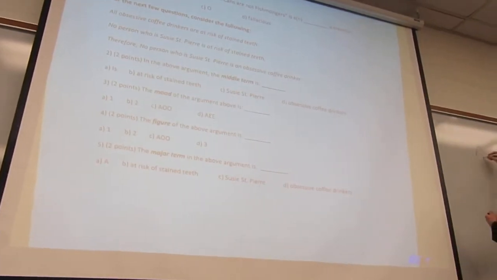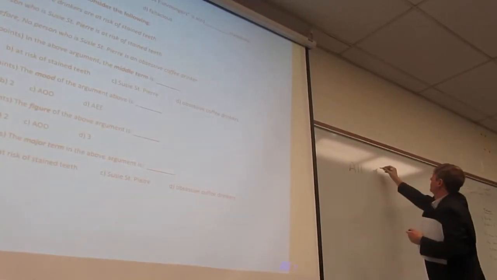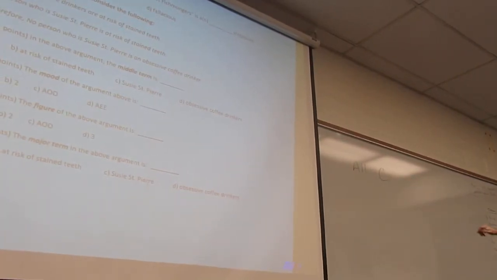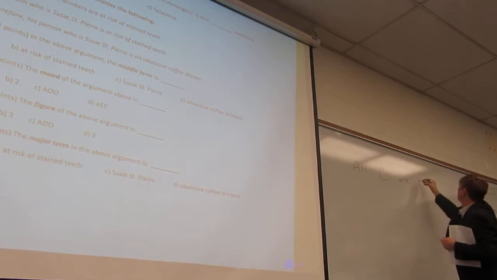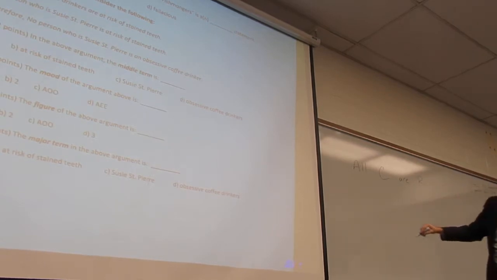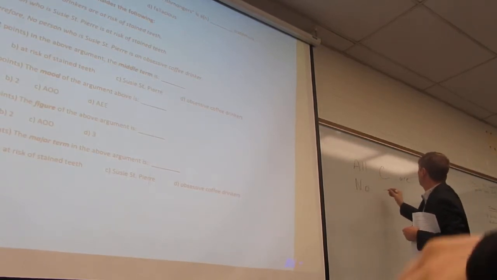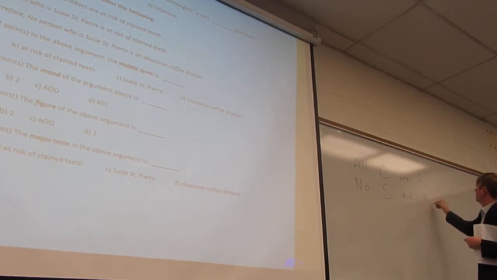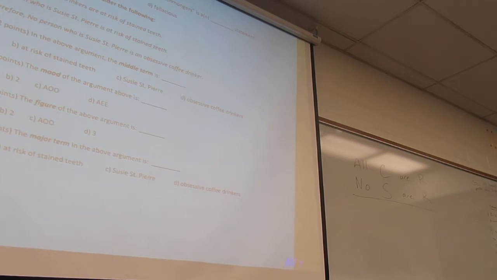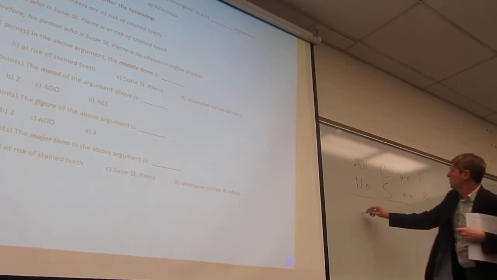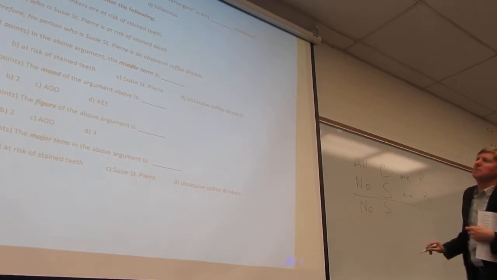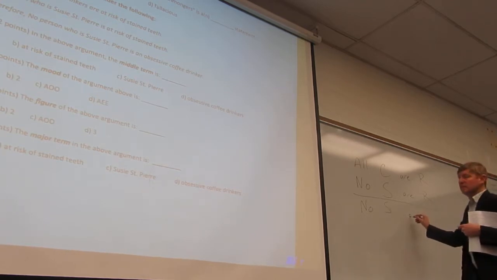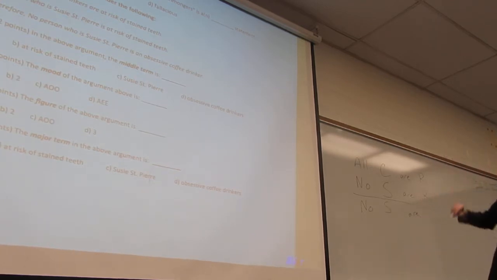Syllogism. All obsessive coffee drinkers, we'll just say C, are at risk of stained teeth. No person who is Susie St. Pierre is a person who is at risk of stained teeth. Therefore, no person who is Susie St. Pierre is a person who is an obsessive coffee drinker.